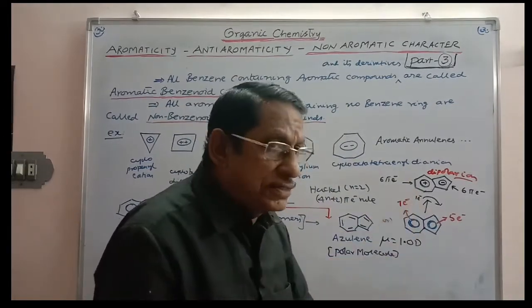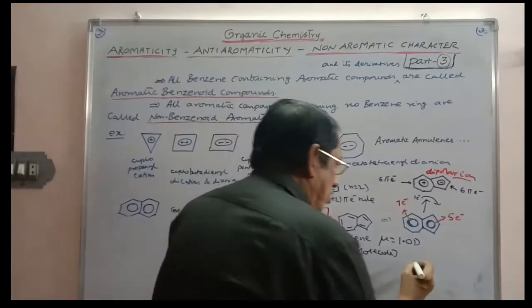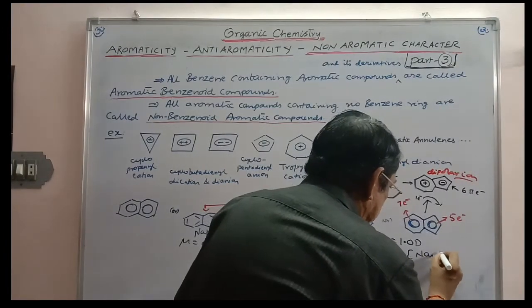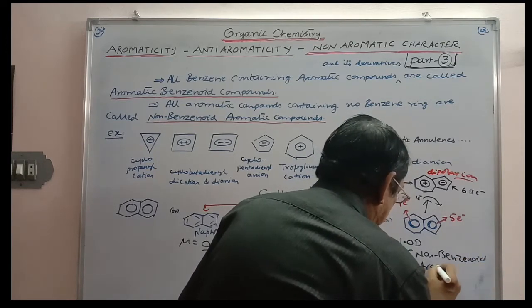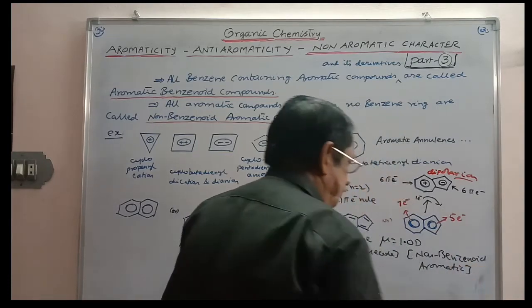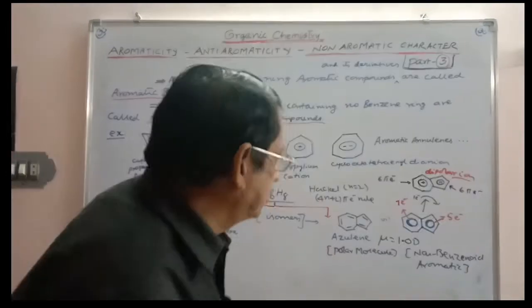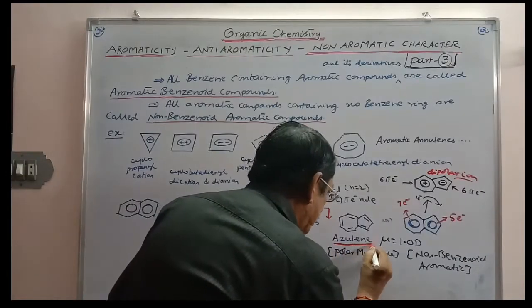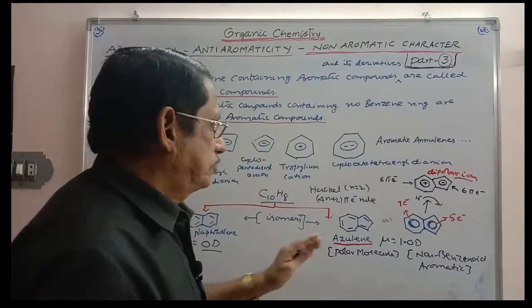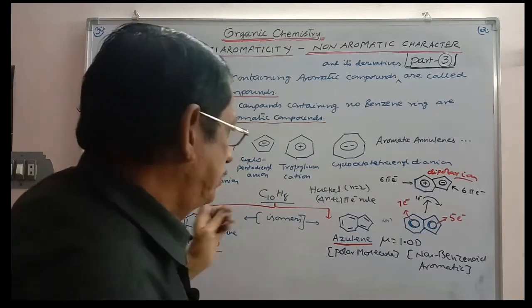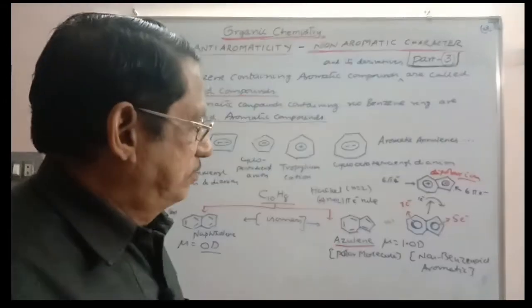This does not have any benzene ring at all, and so you can treat it as a non-benzenoid aromatic compound, because there is no benzene ring. In this way, azulene is another interesting example to include in aromatic character and also in non-benzenoid aromatic compounds. So azulene is certainly aromatic, an isomer of naphthalene. That is the difference between these two. This is also very important from the competitive examinations point of view.